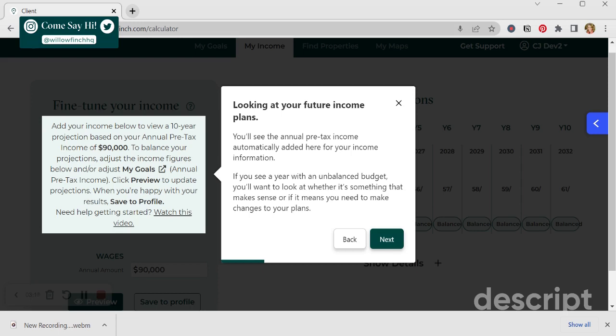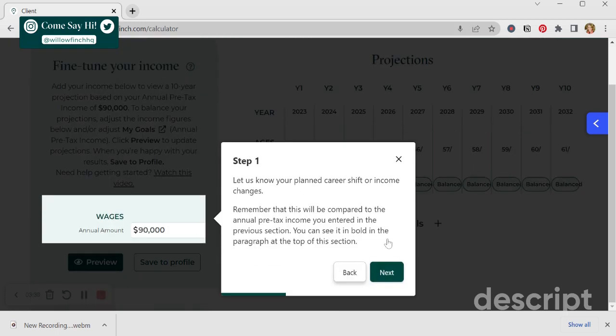So what you'll want to do is, if you see a year that is in a red bubble, that means it's not coming up to the number that you have for your annual pre-tax income currently, you can look at it with the different plans that you have, talk to your financial pro in your life, all of that kind of stuff to make sure that it makes sense. And if it doesn't make sense, then you would want to play with changing your plans. The main thing is to make sure that you're aware of it and that you're able to make adjustments and test different ideas out before you get to that point, and you have plenty of time to run that through the scenarios.